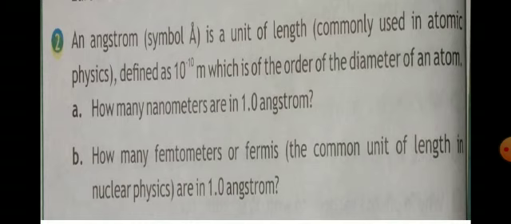This is the symbol of angstrom. It's a unit of length commonly used in atomic physics, defined as 10 power minus 10 meter, which is of the order of the diameter of an atom. Part A, how many nanometers are in 1.0 angstrom? And part B, how many femtometers or fermis, the common unit of length in nuclear physics, are in 1.0 angstrom? And for part C, how many angstrom are there in 1.0 meter.